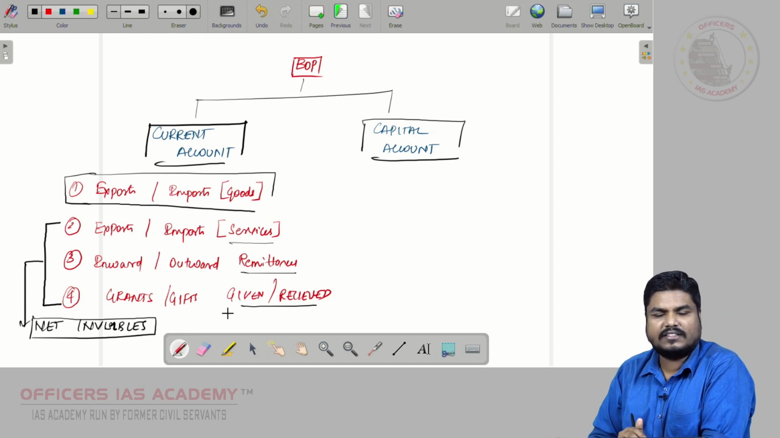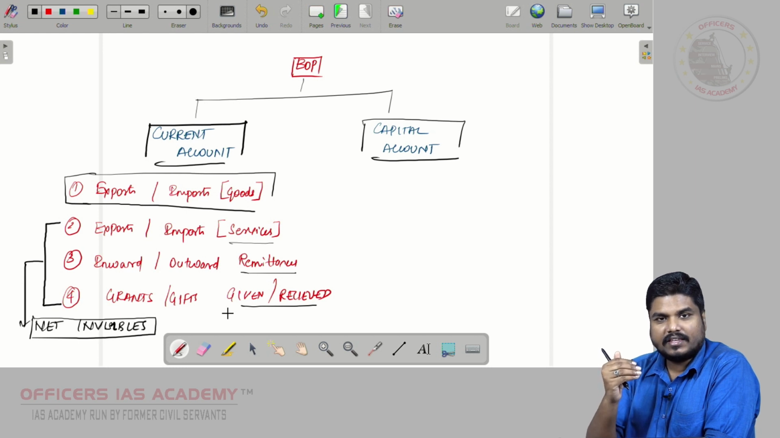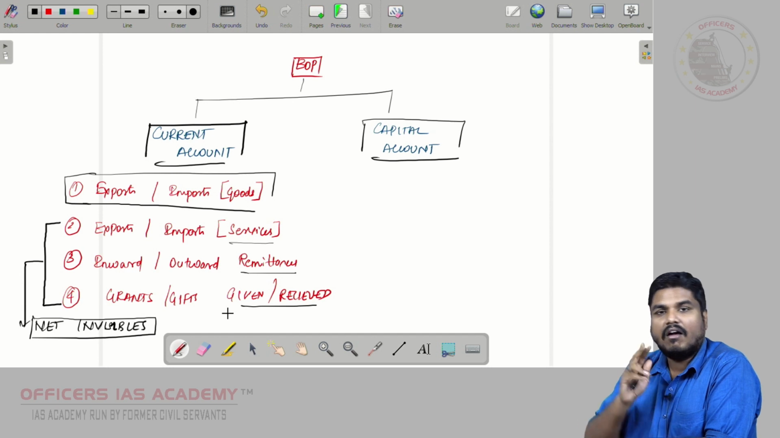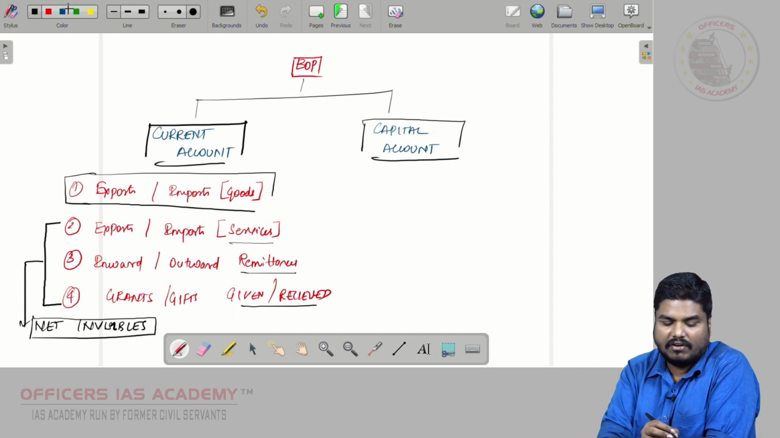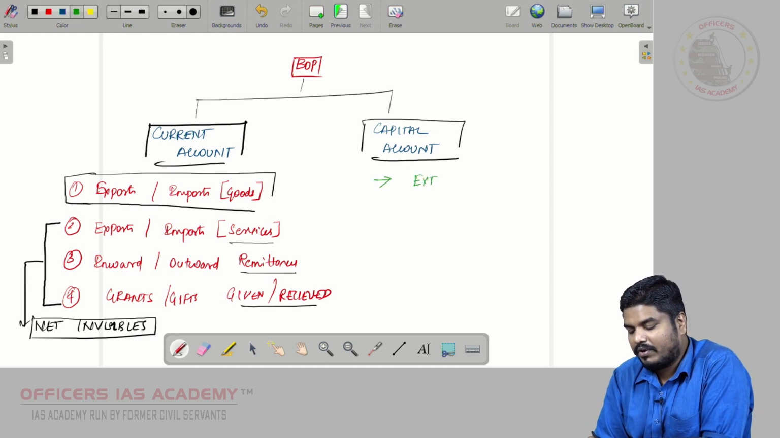Just broadly remember this is sufficient. This current account accounts the export and import of goods, services, as well as inward and outward remittances and grants received and paid. All other will come under capital account, friends. All other comes under capital account. For example, you take external commercial borrowing.